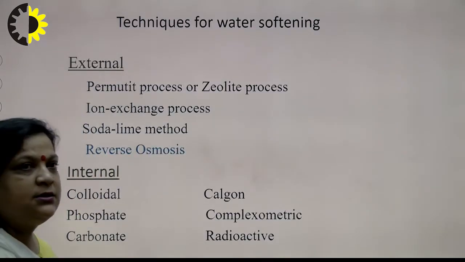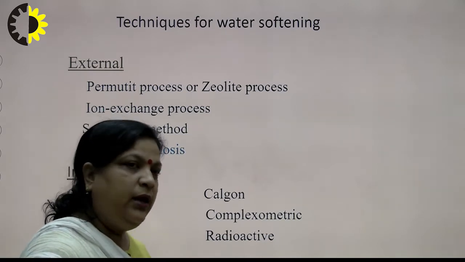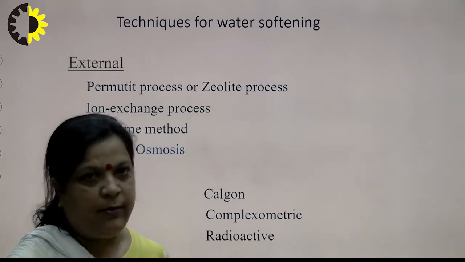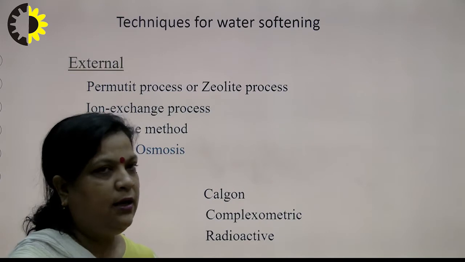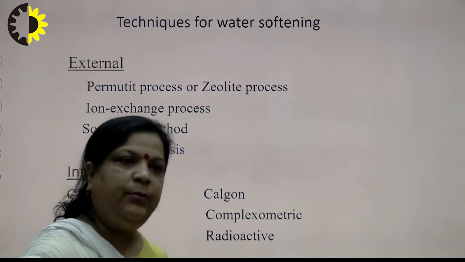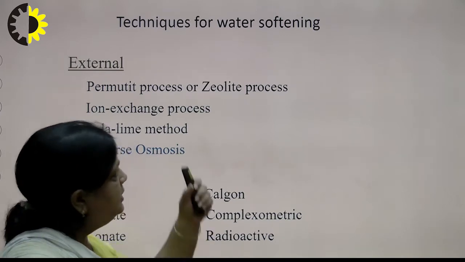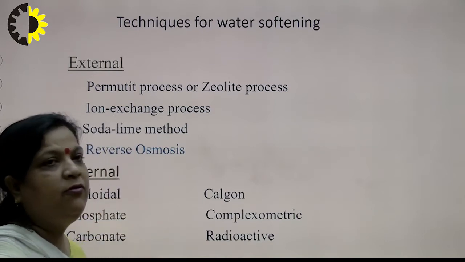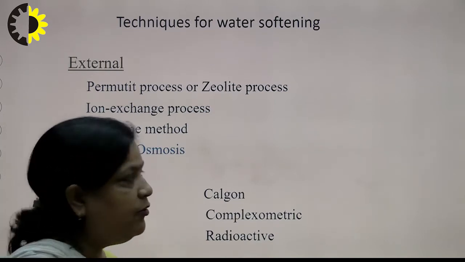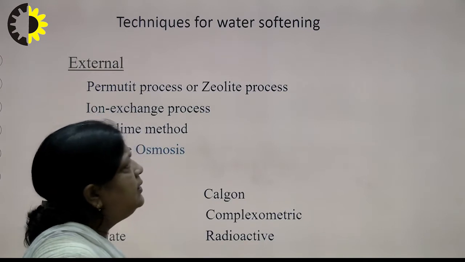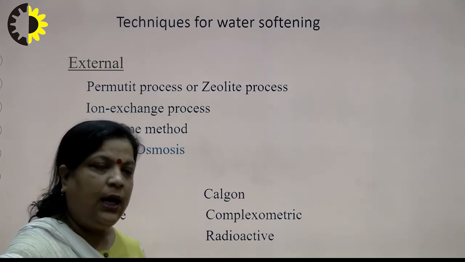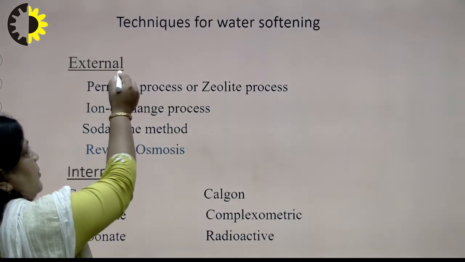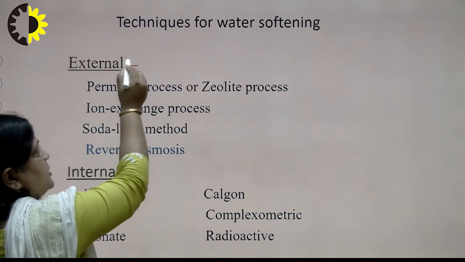So, first, what is water softening? The removal or reduction of hardness-producing salts, calcium and magnesium, irrespective of whether they are related to temporary hardness or permanent hardness, is termed water softening. And we know that hard water is not suitable for drinking as well as for industrial purposes. So that is why removal is very important, and water softening is done by two approaches. First is the external approach and second is the internal approach.